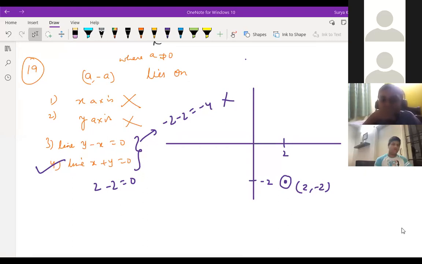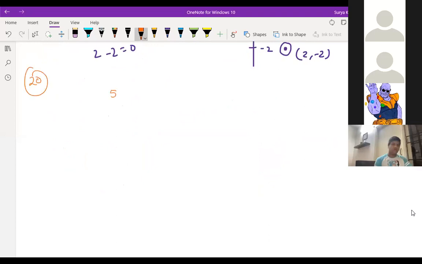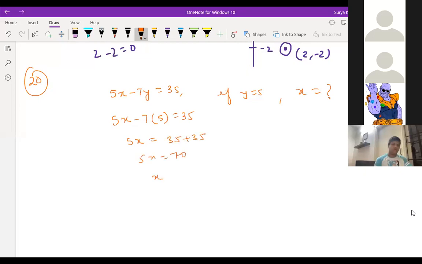Okay, fine. The next question, question number 20. The question is: equation 5x minus 7y is equal to 35. If y is equal to 5, then x is equal to what? It's very easy, children. If y is equal to 5, you should put the value 5 here. So 5x is equal to 35 plus 35. So 5x is equal to 70. So x is equal to what? 14.